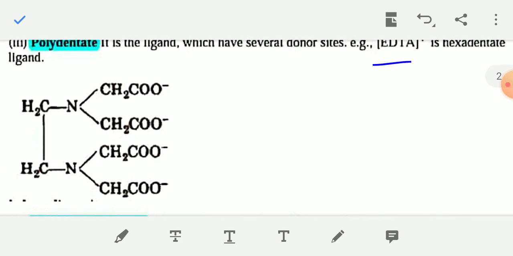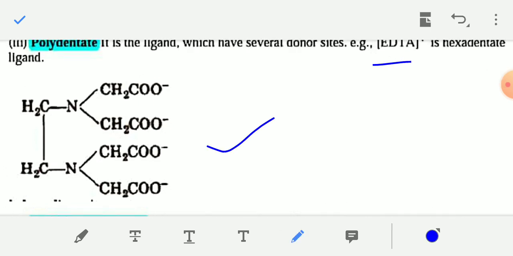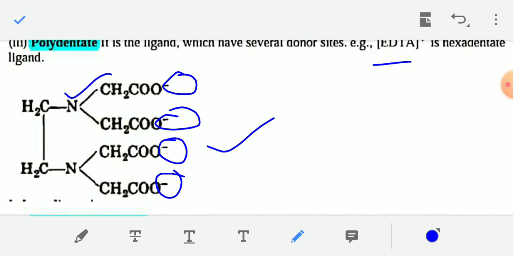The structure of EDTA is given here, and you can see there are a total of 6 donor sites. Four negatively charged oxygens act as donor sites, and both nitrogen atoms have a lone pair of electrons, which are neutral donor sites.